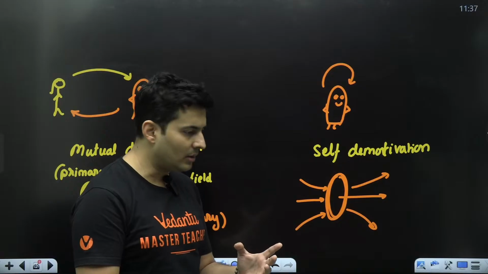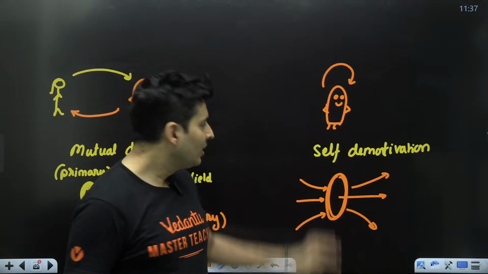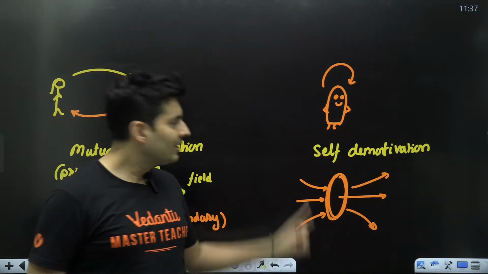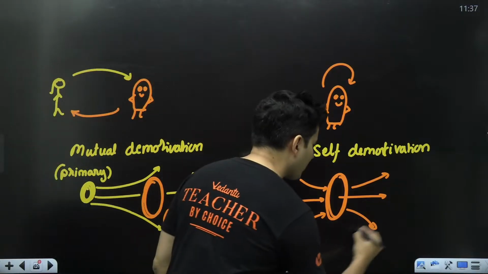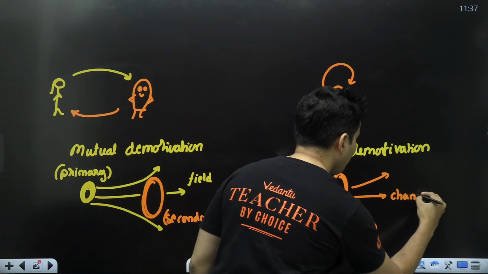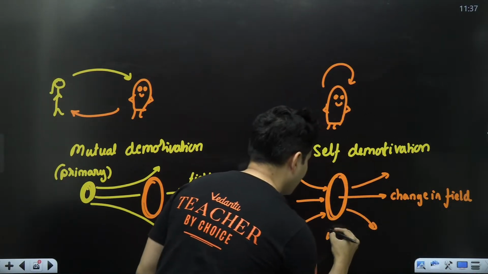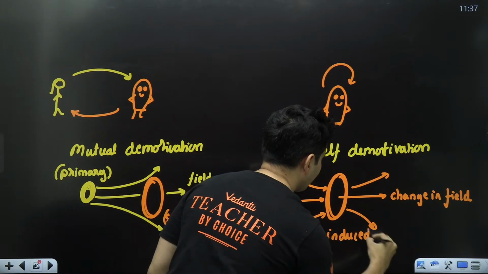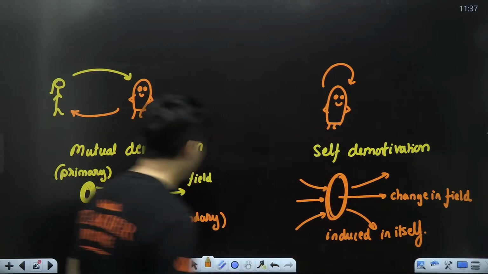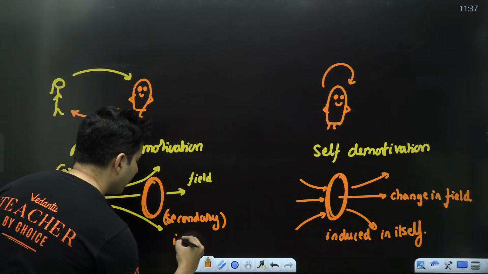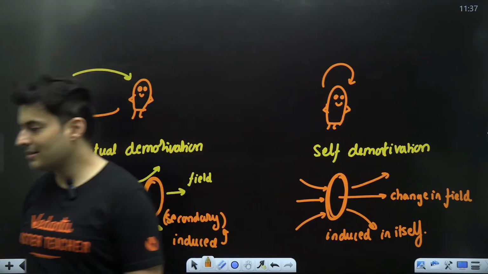Lenz, Lenz, Lenz. Okay, okay, I have to create electricity. Okay, I have to oppose it. Okay, I will oppose it. Immediately it will oppose itself. So it will oppose its own change. That is basically your self-induction. There is only one single coil. So any change in the field produces an induced EMF induced in itself. Induced in itself. Here it is induced in the secondary. Here it is induced. Where is it induced? In the secondary. Is it absolutely clear?